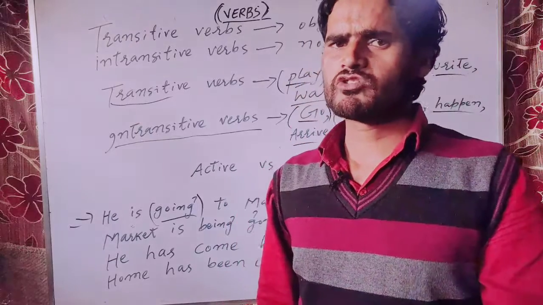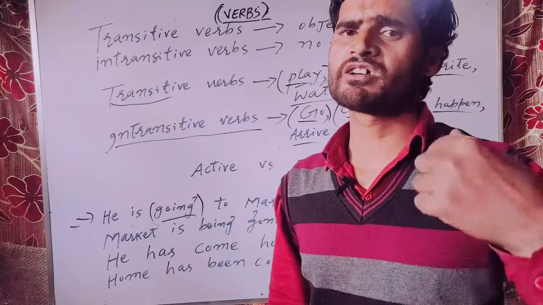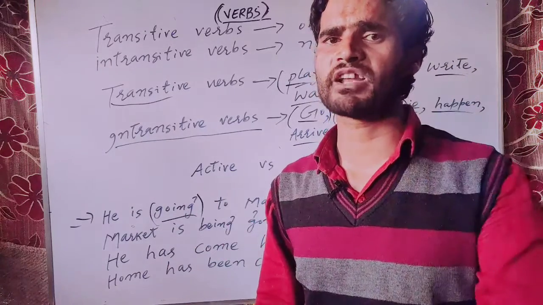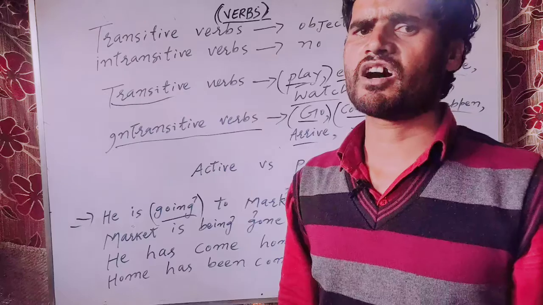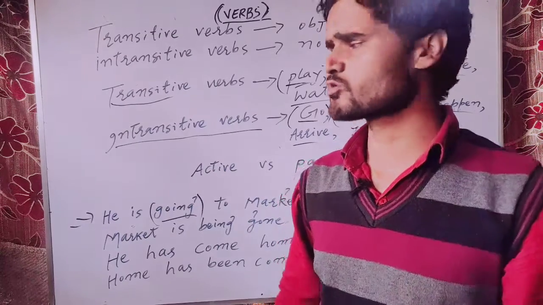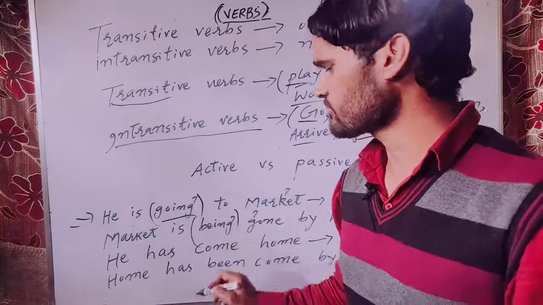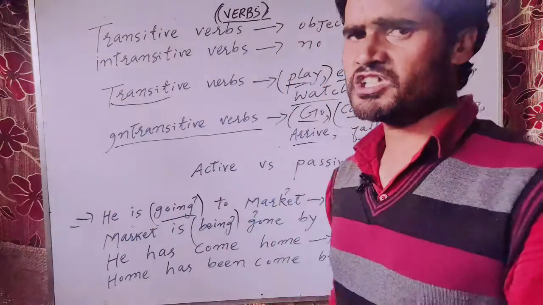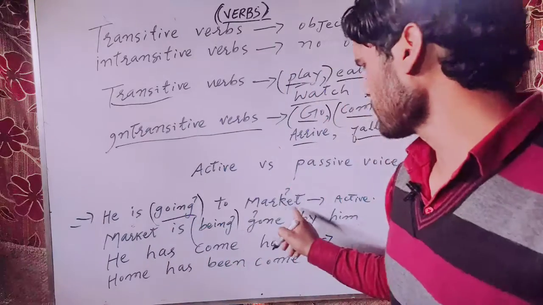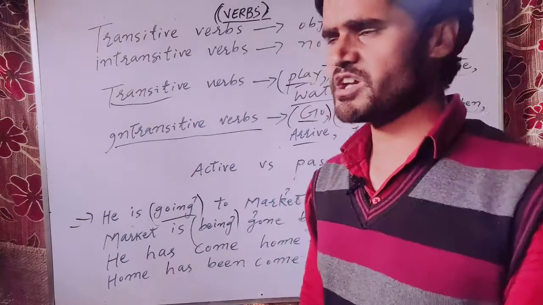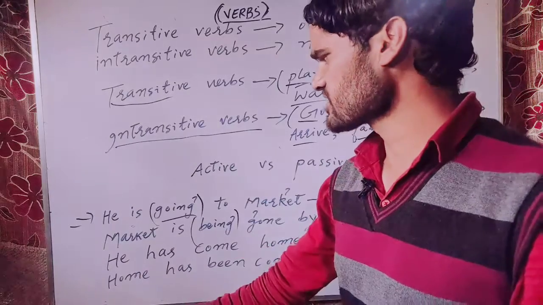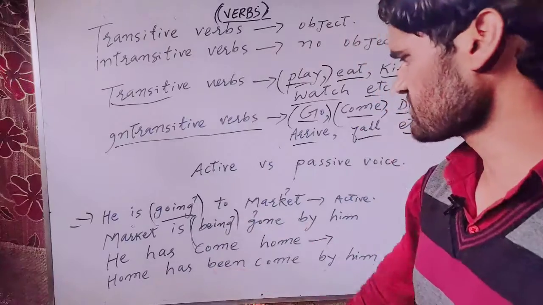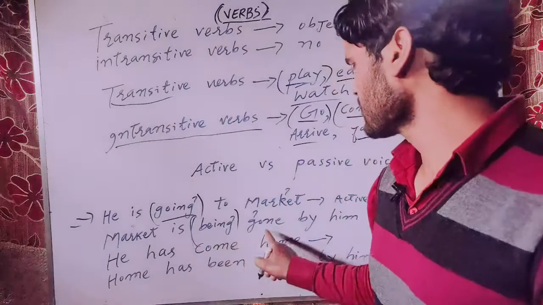In the previous videos, you have just learned the transformational rules of the present continuous tense, how we can make the passive voice of present continuous tense. I had already shown you the rule of using "being" in the passive voice. You may be following the same rule here: he is going to market. If you are to make it into the passive voice, you will just interchange the subject and object using the word "being" in between. Market is being gone by me.